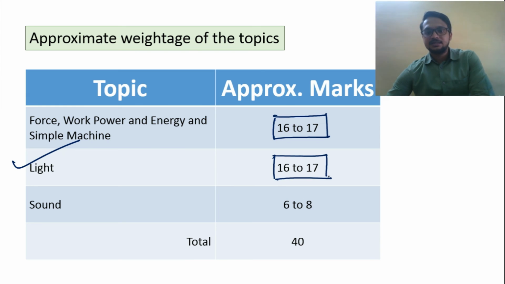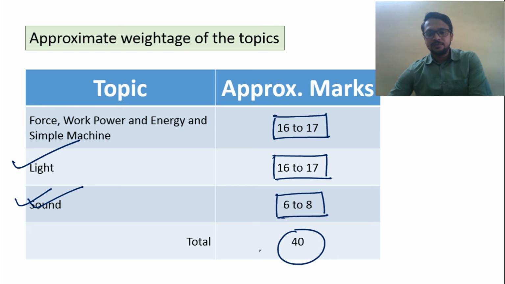Light means refraction, lens, spectrum and dispersion. And from sound, only the first part, you can get 6 to 8 marks, and all total it will be 40. So this is your approximate weightage from all the units: first unit force, work, energy and simple machine, second unit light, and third unit sound, from which only the first part.